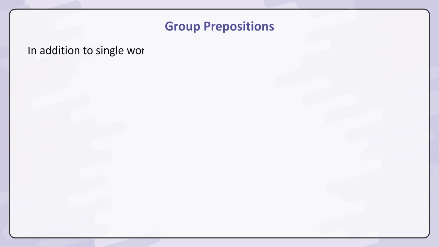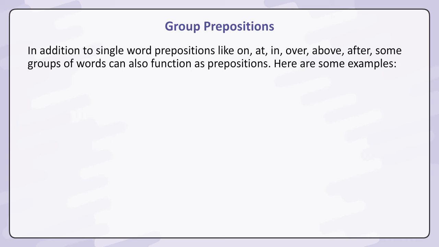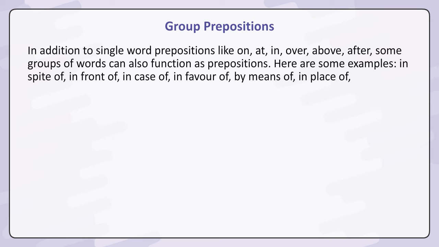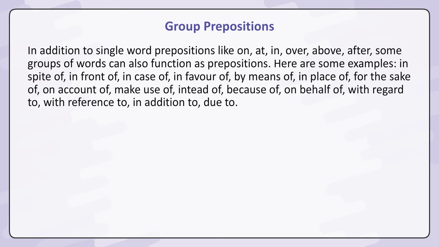Group prepositions. In addition to single word prepositions like on, at, in, over, above, after, some groups of words can also function as prepositions. Here are some examples: in spite of, in front of, in case of, in favor of, by means of, in place of, for the sake of, on account of, make use of, instead of, because of, on behalf of, with regard to, with reference to, in addition to, due to.